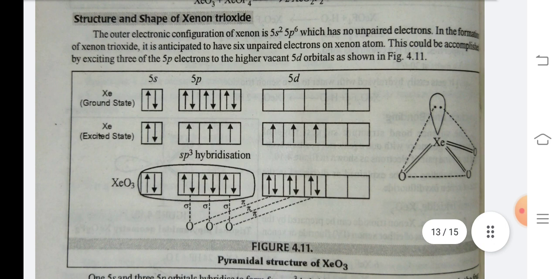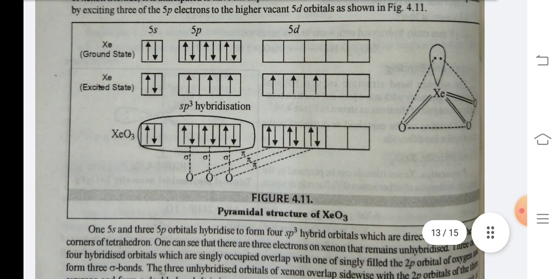The outer electronic configuration of xenon is 5s2 5p6, which has no unpaired electrons. In the formation of xenon trioxide, it is anticipated to have 6 unpaired electrons on the xenon atom. This could be accomplished by exciting 3 of the 5p electrons to the higher vacant 5d orbitals, as shown in figure 4.11.